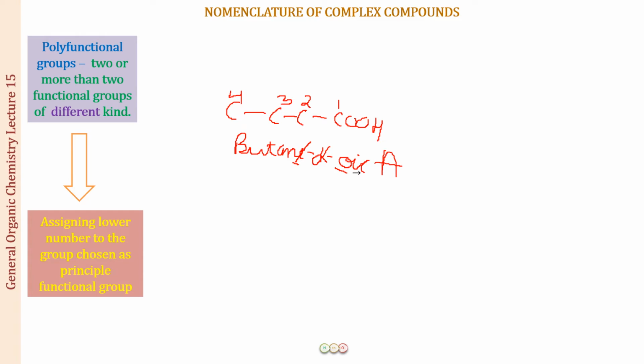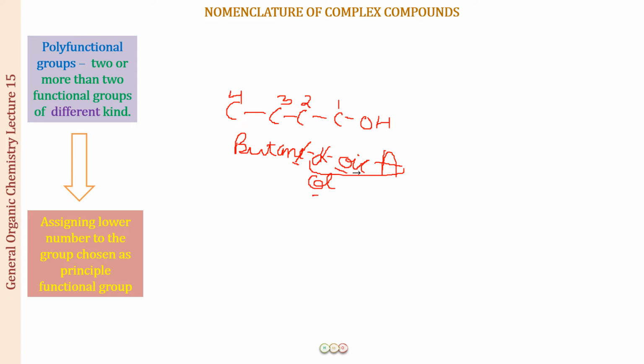Now instead of this, if I remove this and instead I put an OH at this position. Okay, let us put it over here only. OH at this position, right? So again, the counting is going to be starting from the functional group. Now, instead of butanoic acid, this is going to become -ol. So this would be butanol. Again, the E would go because this is an O over here, right?